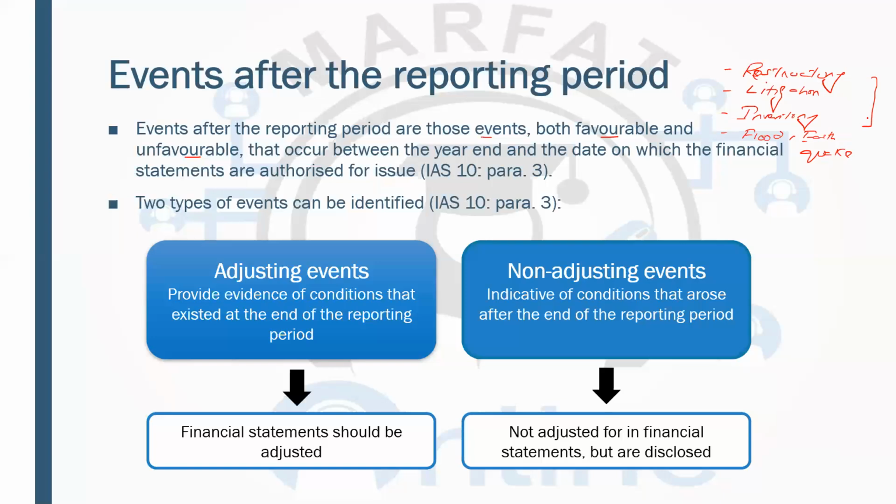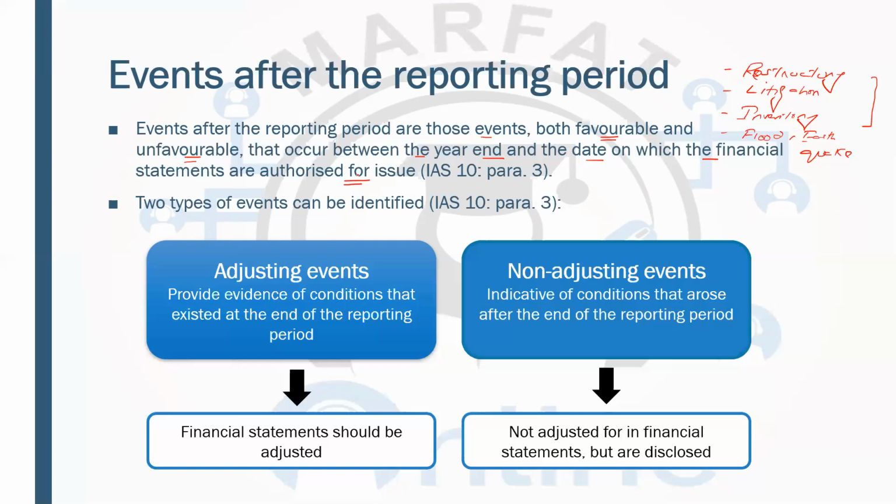There can be a change in the value of the foreign currency we have. There can be a litigation. There can be damage to the inventory. There can be a natural catastrophe. So when you're talking about events, these events can be both favorable and unfavorable that occur between the year end and the date on which the financial statements are authorized for issue.